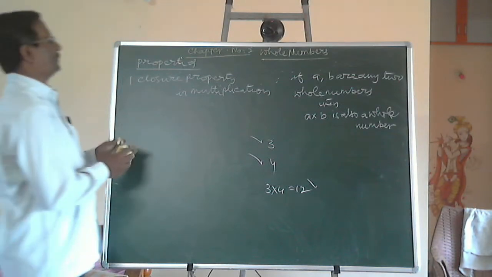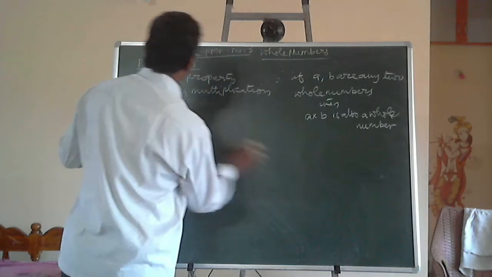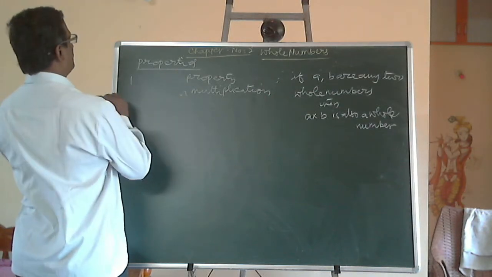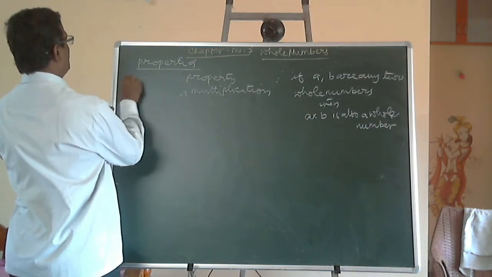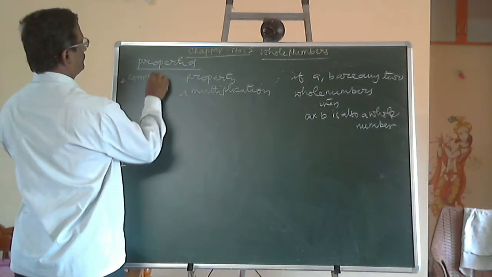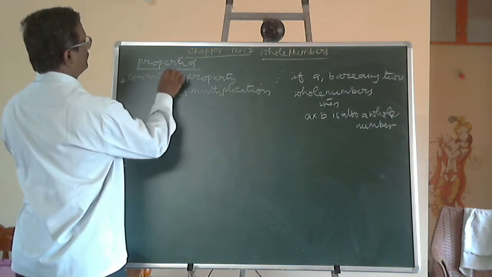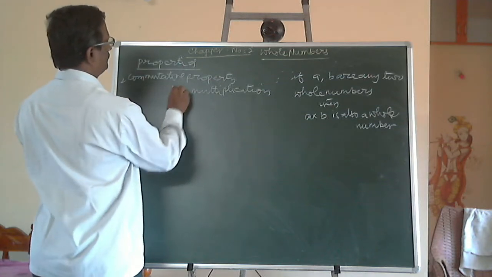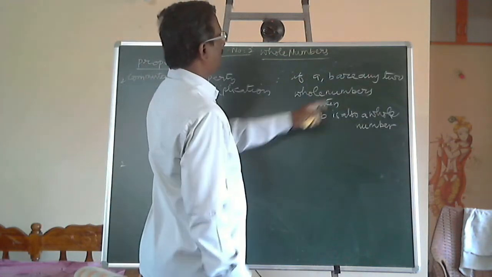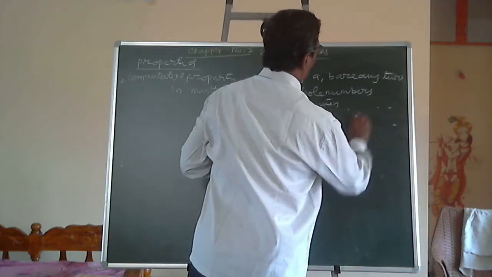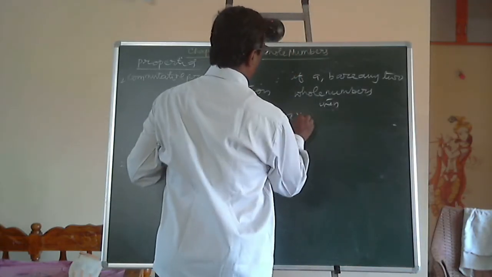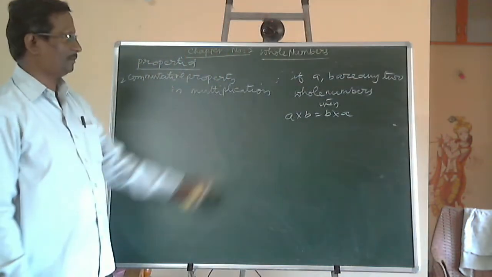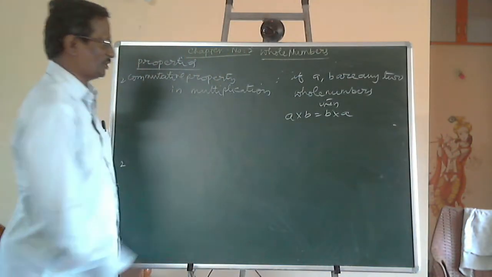Next, second property, commutative property in multiplication of whole numbers. If A and B are any two whole numbers, then always A into B is equal to B into A. Irrespective of the order of multiplication, the product remains unchanged.